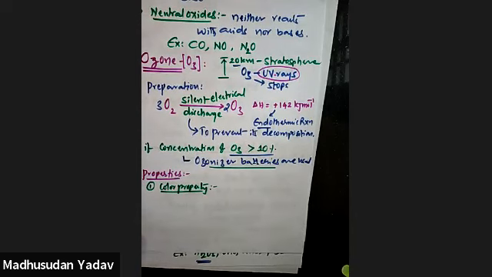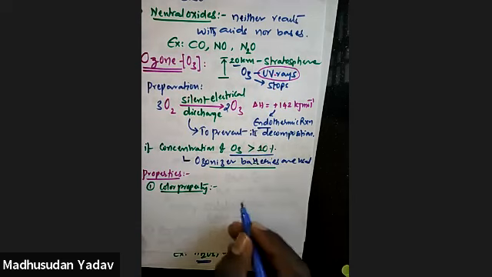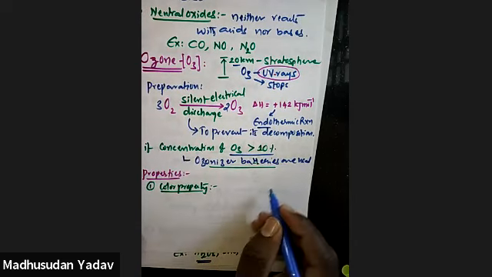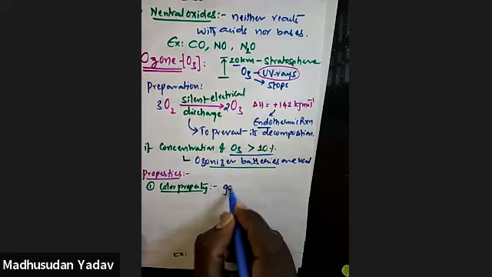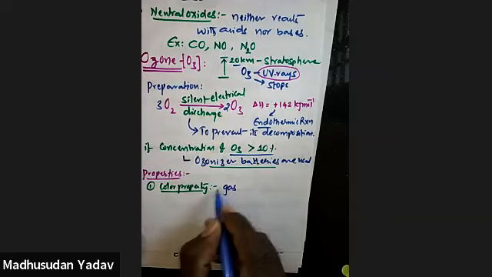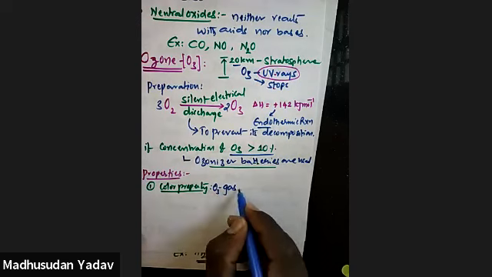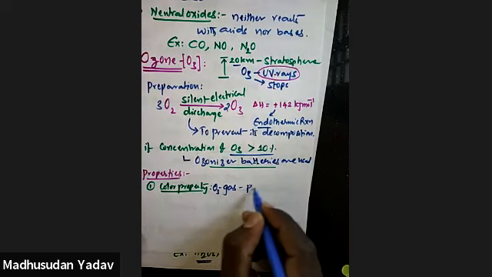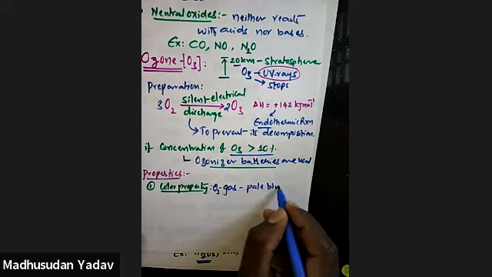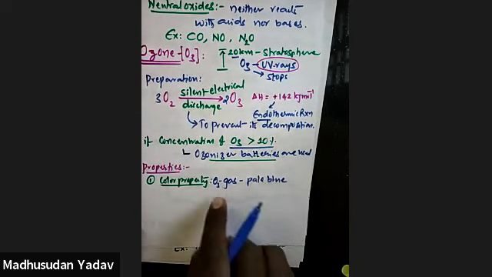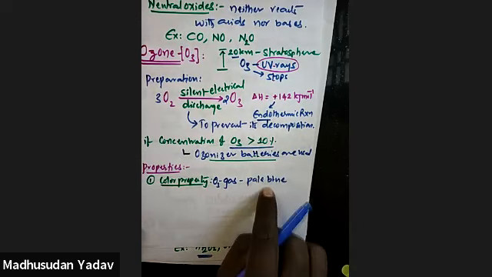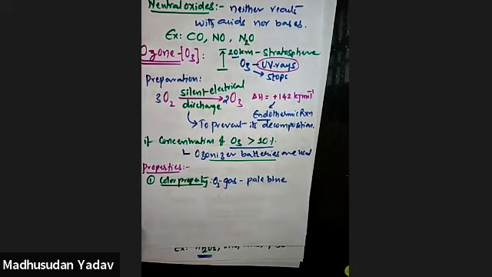Above that, you have some ozone layer also present. So the normal ozone gas, O3 gas form, looks pale blue. O3 gas is in pale blue color. Very important point this is.